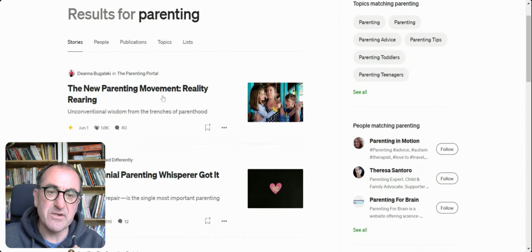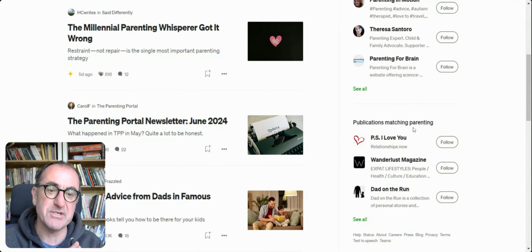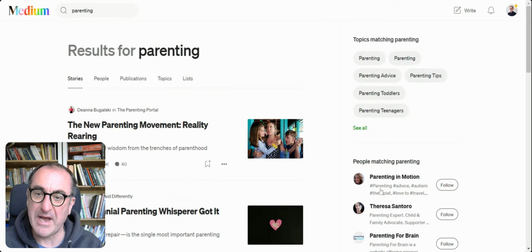Now, what you need to do on the right hand side, people matching parent and publications matching parent, you need to ignore that, because a lot of those publications are out of date. You'll find the last one was like 3 years ago or longer. And probably there's more publications that are not used anymore on Medium than ones that are. So how do you find out?